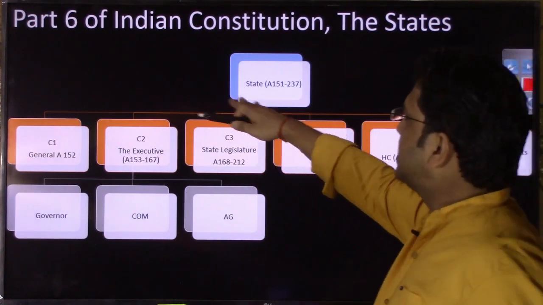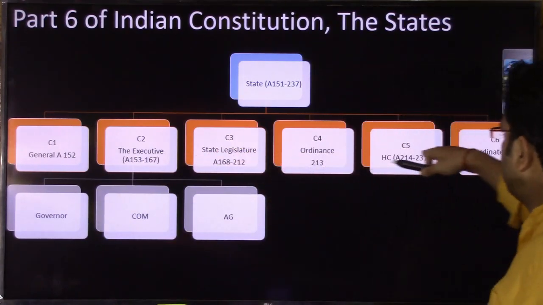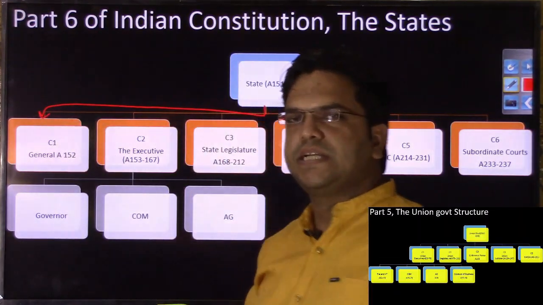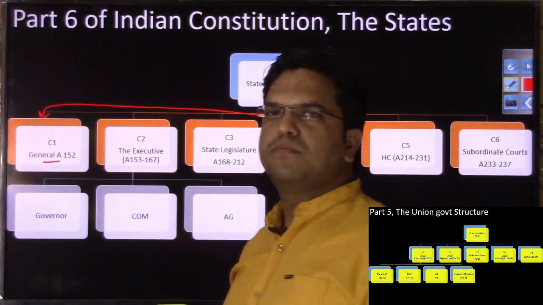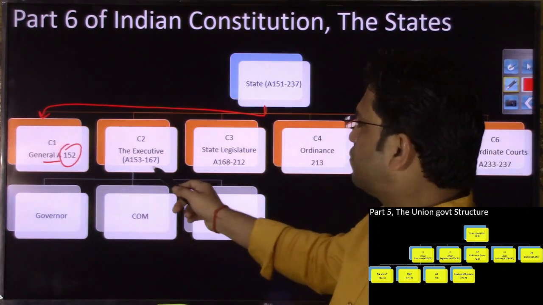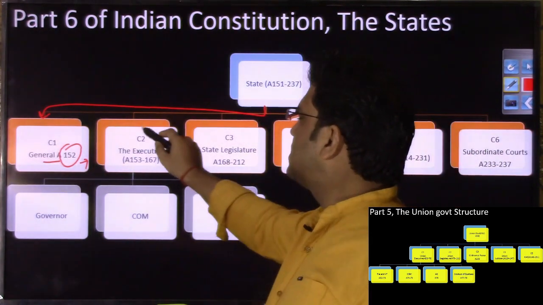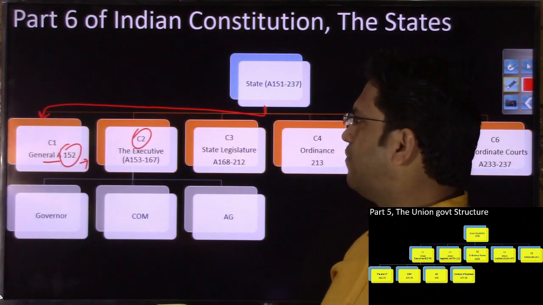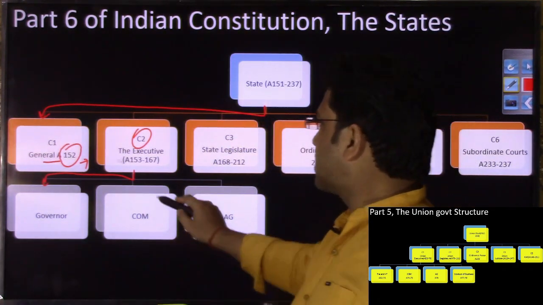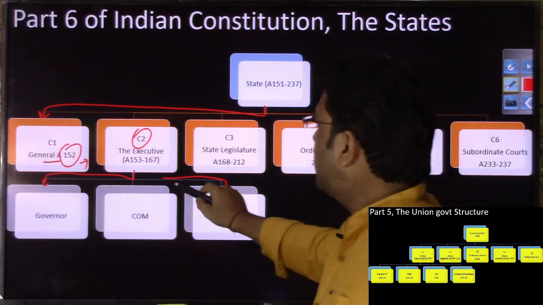Here as well, the states part has been divided into these 6 chapters. If you notice, the first chapter has one article dedicated to it. The first chapter deals with the general information regarding the state, and the very first article of this part, 152, is dedicated to it. Then the second chapter deals with the executive. The executive at the state level includes the governor, the council of ministers including the chief minister, and the advocate general.